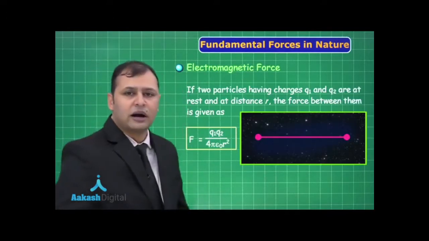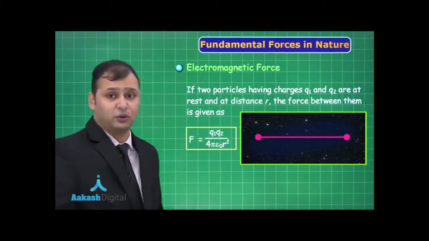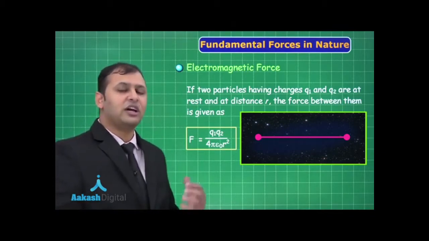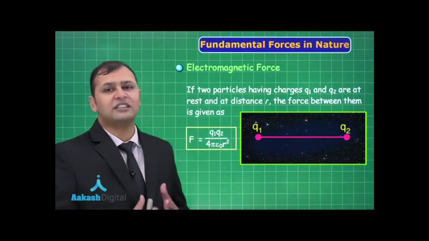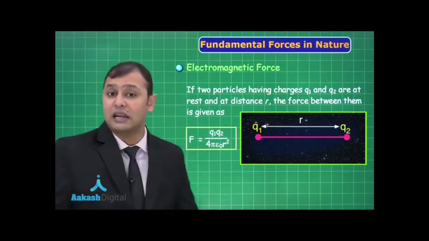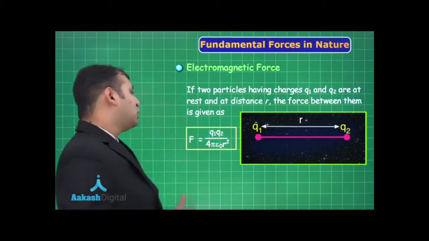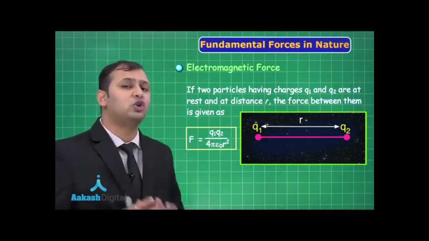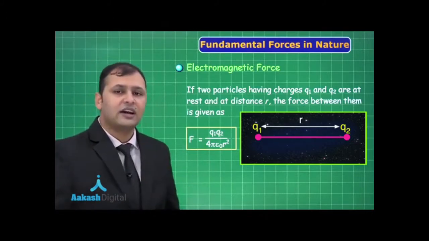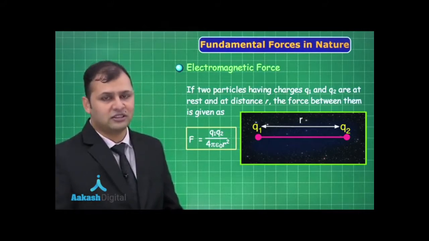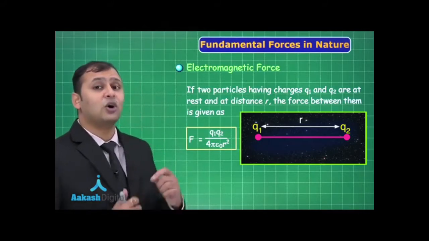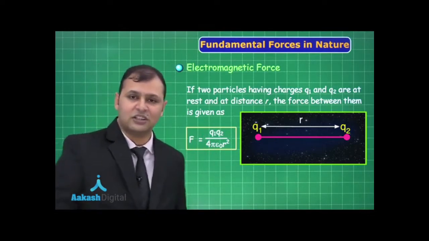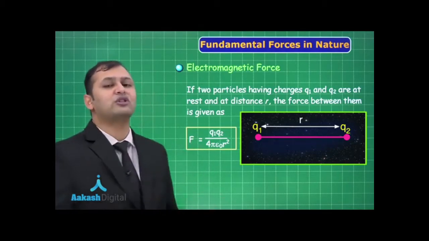When you talk about the electromagnetic force, it is very much similar to gravitational force, but now in this case, it is charges which are being affected. So here there are 2 charges which are separated by distance r, and they are attracting or repelling each other with a force of F equals 1 upon 4 pi epsilon naught Q1 Q2 upon r square, where Q1 and Q2 are the charges of these bodies and r is the distance between these 2 point charges. And as you can see, r is the distance of the line which is joining the two centers of these two bodies. Yes friends, you are right. Electromagnetic force is also a central force.